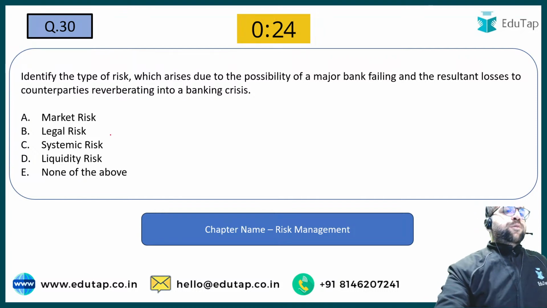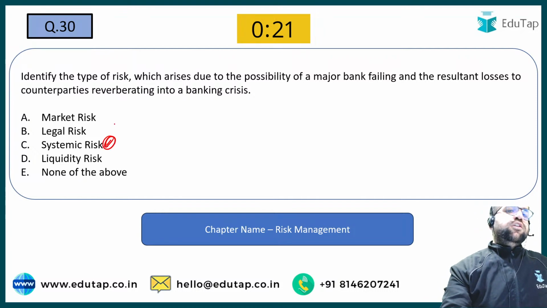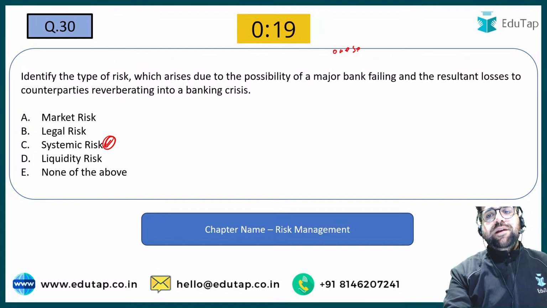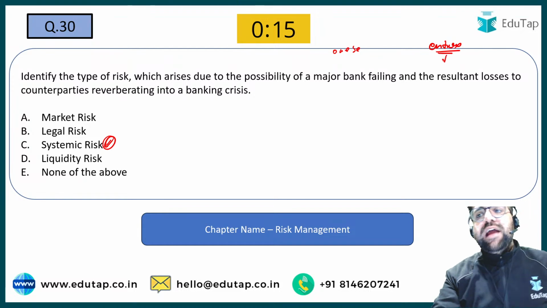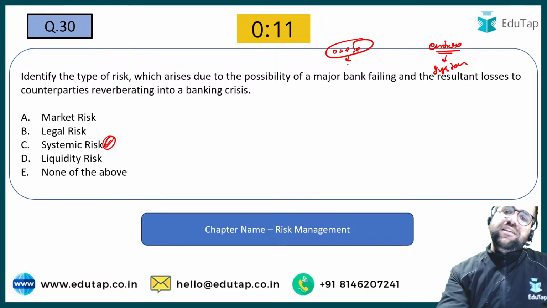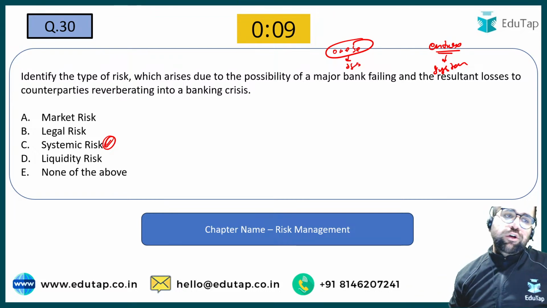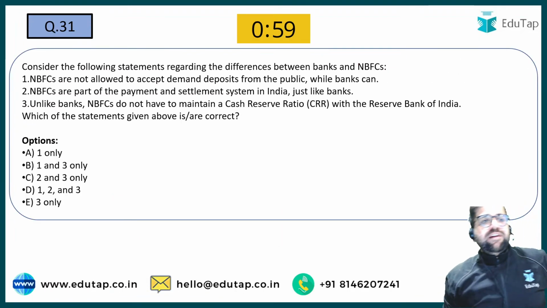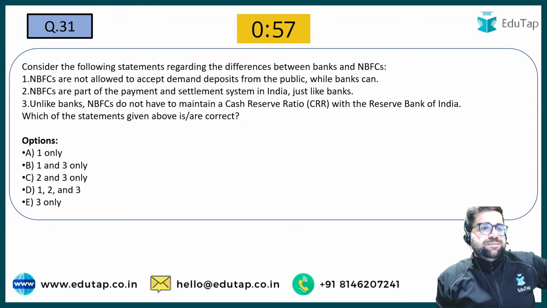Thirtieth answer will be option number C, which is systemic risk, because you are only talking regarding one segment. You are not talking regarding the entire segment. If you are talking regarding the entire market segment, then it will be systematic. But if you are only talking regarding one segment, then it's systemic. Okay, good. 31. Try to address this question as well.